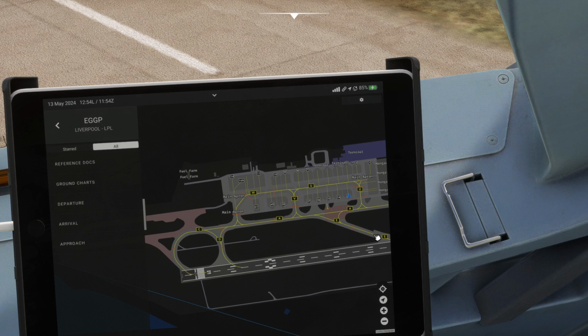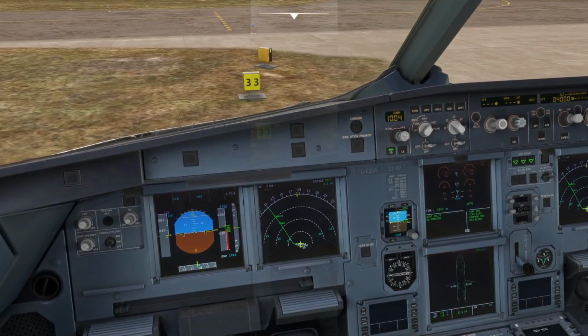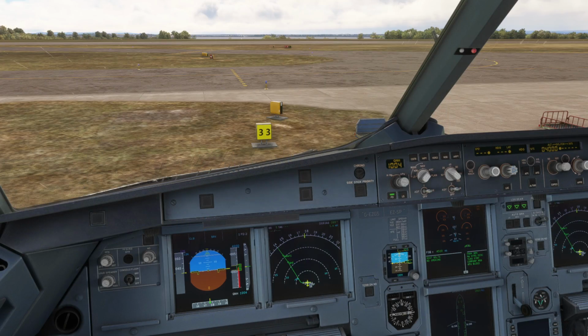So I think we're all ready to go. Let's contact ground and see if we can get our pushback started. Liverpool ground, easy 34 Alpha Mike, stand 33 with information Zulu, ready to push and start. 34 Alpha Mike, push and start approved. Face west, expect Rouen for departure. Contact tower on 126.355 when ready for departure.